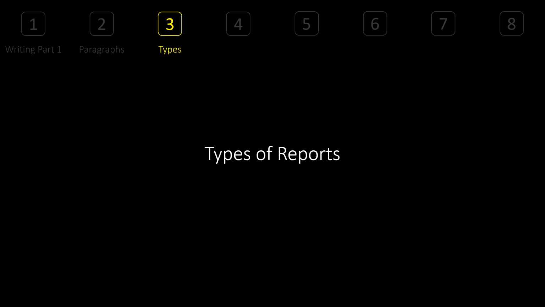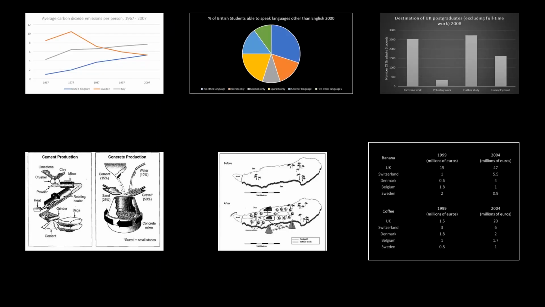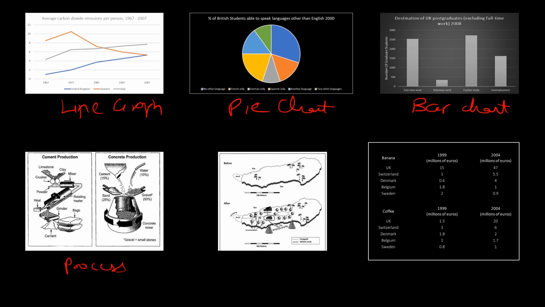Okay, now let's see the types of reports. The one which you're waiting for, the concrete types. So these are the 6 types, in which the first one is called a line graph or a graph itself. The second one is called a pie chart. This is called a bar chart. Don't call it bar graph, it's called bar chart. This one, as the fourth one, is called an image or process, describing a process.